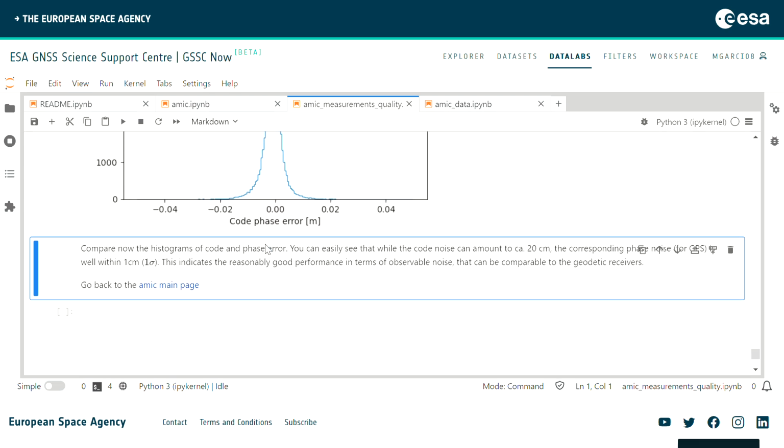Okay, so this concludes this second part of the workshop. In the following part, we are going to use some methods to actually use the GNSS data to get some relevant ionospheric information, in particular with the scintillation.